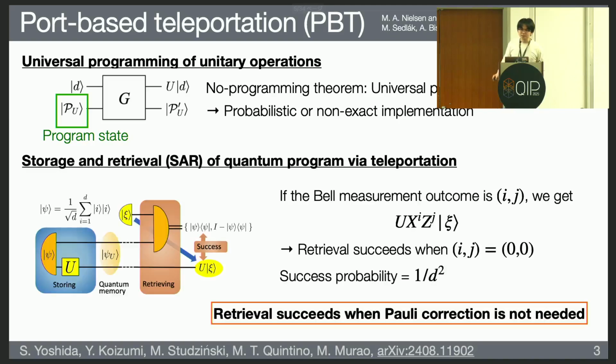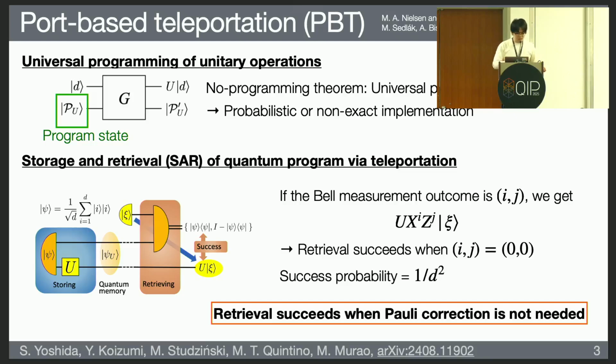To implement that probabilistically, we can utilize teleportation. Usually, quantum teleportation implements the identity channel from Alice to Bob. This is done by preparing the Bell state between Alice and Bob, doing a Bell measurement, then sending the classical information to Bob, and then doing a Pauli correction to obtain the quantum state. If we replace the maximally entangled state shared between Alice and Bob with the Choi state of the unitary operation U, then we can basically do universal programming.